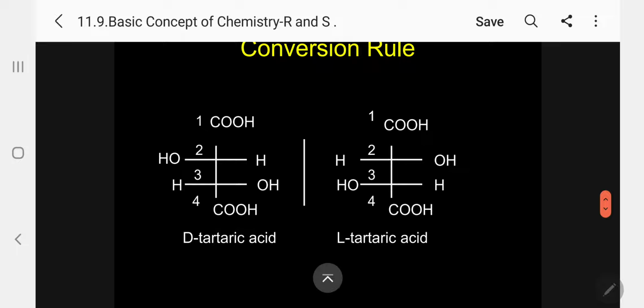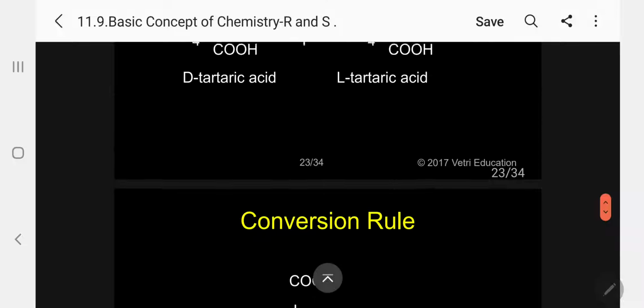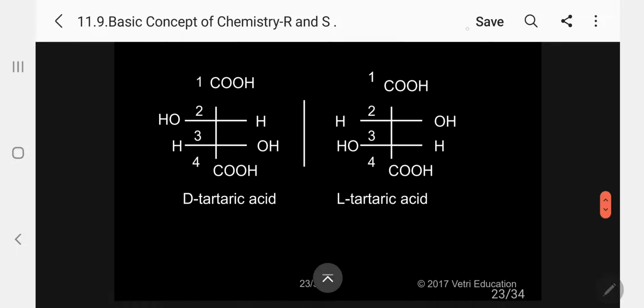Now, the conversion rule. This is D-tartaric acid. This is L-tartaric acid. Let me do it for you. Kindly follow. So D-tartaric acid, let me take number 1, number 2, number 3. So carbon 2 is the first asymmetric carbon and this is the second asymmetric carbon. Kindly follow, optically active.